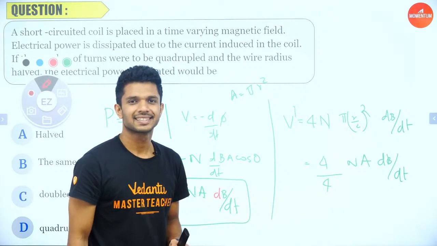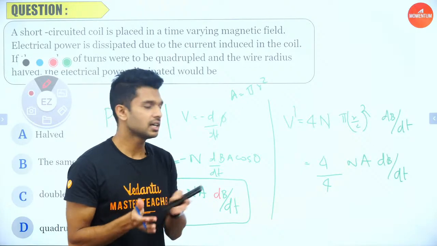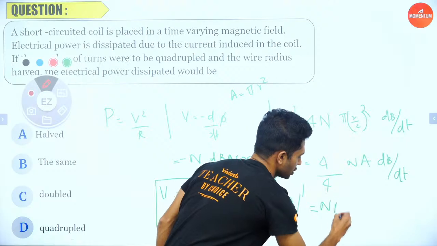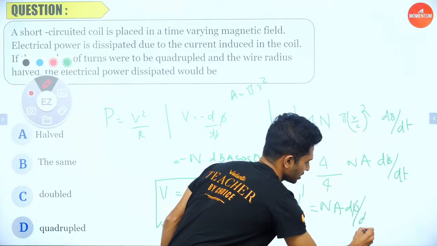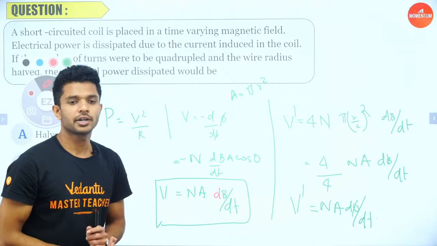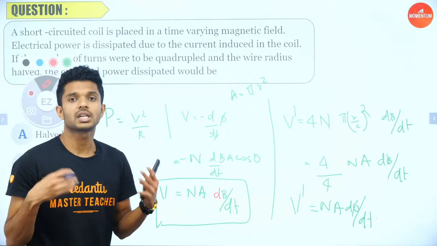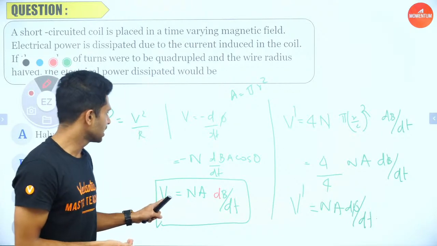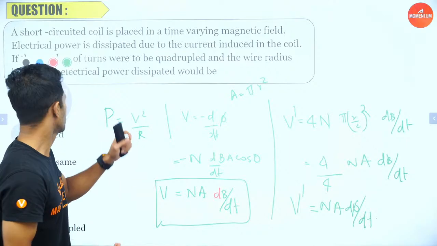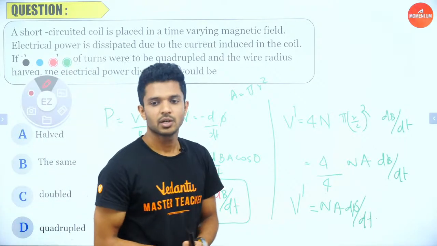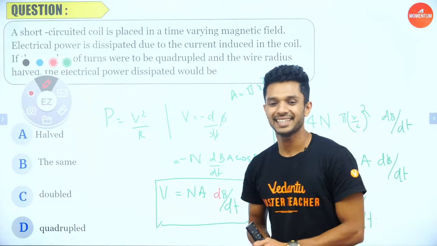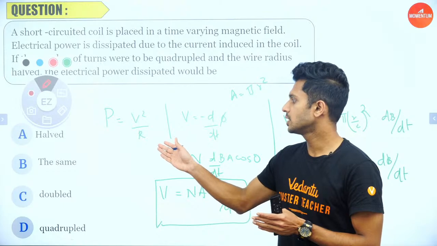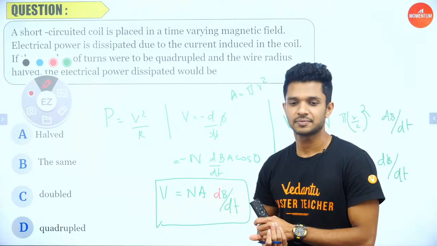So what are you seeing here? You see that this 4 and 4 get cancelled. The new value of potential shares the same equation, which means the potential is not going to change. Whatever changes are made to the configuration of the coil, as the potential remains the same, the power is also going to remain the same. Which option should we be going for? We can simply go with option B as our answer.